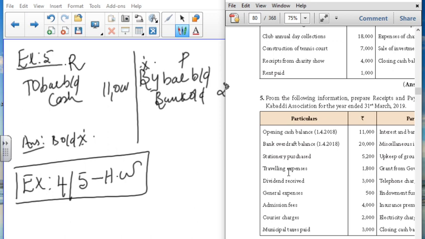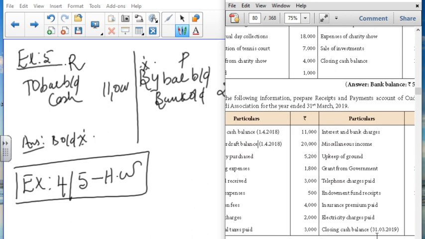Telephone charges paid is a payment, endowment fund received is a receipt. Insurance premium, just look into it, they have given insurance premium paid, so it is a payment. The closing balance they have given as cash, so your answer is definitely going to be under the receipt side. When the answer comes on the receipt side, you write it as bank overdraft.